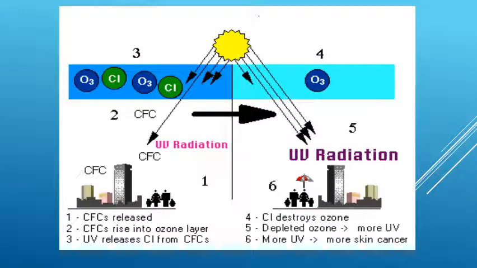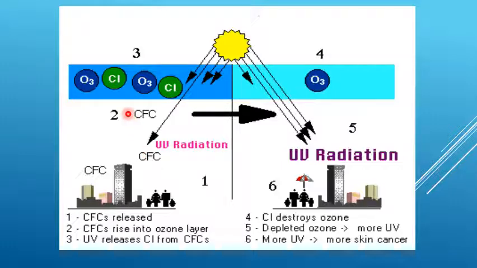From this image, now we are going to see how the ozone layer gets depleted. Here the 6.6 subtitle is given. The point number 1 is that chlorofluorocarbon is released. CFC is released into the atmosphere by air conditioning systems and refrigerator systems. These are the main sources of chlorofluorocarbon. So this is point number 1: CFC gets released into the atmosphere.